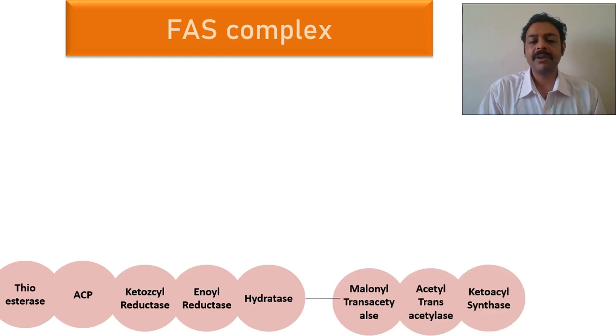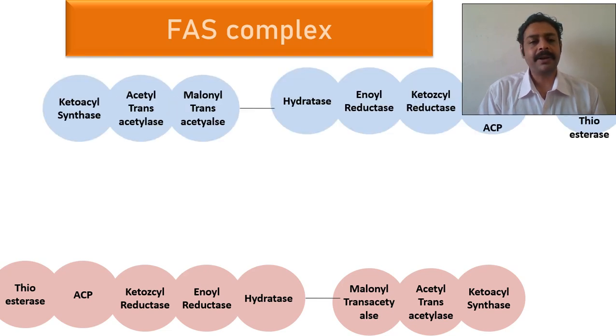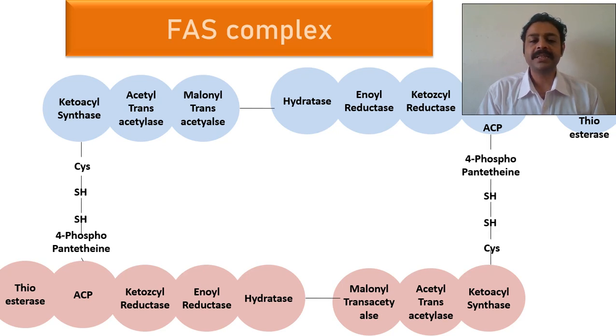This diagram itself, you can see 7 enzymes are there. Ketoacyl synthase, from the right to the left, that is the first enzyme. Acetyl transacetylase, malonyl transacetylase, hydratase, enoyl reductase, ketoacyl reductase, acyl carrier protein. You have to remember this ACP, acyl carrier protein, and thioesterase is the final one. So this is a monomer, and this is the other polypeptide chain. You can see the same thing is arranged in the opposite manner, and they are connected by disulfide linkage, and this pantothenic acid, and using cysteine, this amino acid, these two areas are attached.